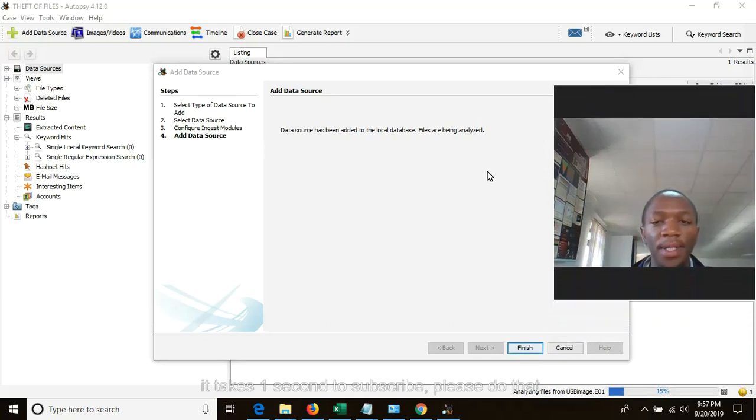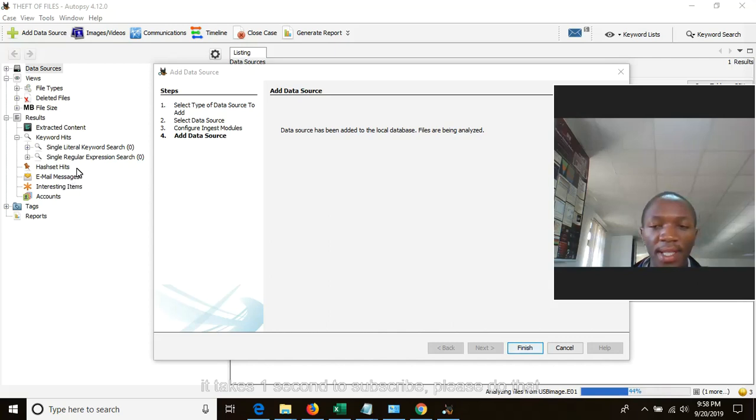The data source is being analyzed. It will analyze different files. It will detect file type, deleted files, extract content, keywords, emails. If you suspect someone to be communicating by using email, or linking information by using email, you will analyze email.